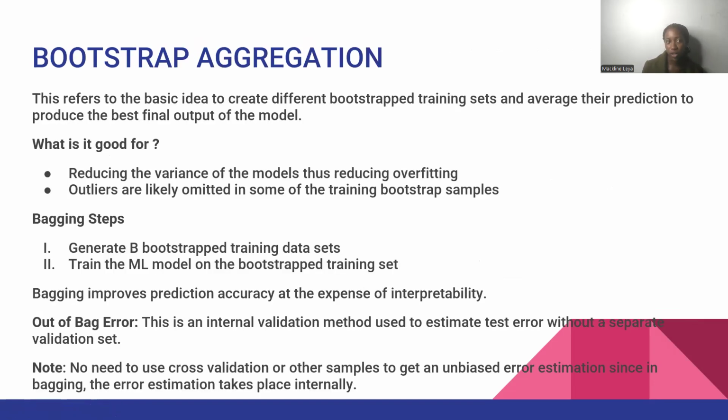Talking of bootstrap aggregation, what is it good for? It is good for reducing the variance of the models, thus reducing overfitting, and outliers are likely omitted in some of the training bootstrap samples. So these are the bagging steps. Then talking of the out-of-bag error, it is an internal validation method used to estimate the test error without a separate validation set. And because of this, there will be no need to use cross-validation to get an unbiased error estimation, since in bagging the error estimation takes place internally.